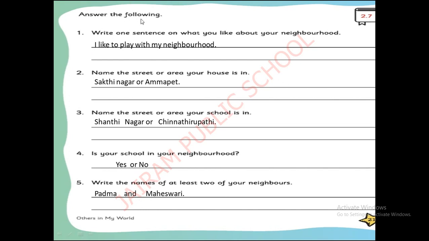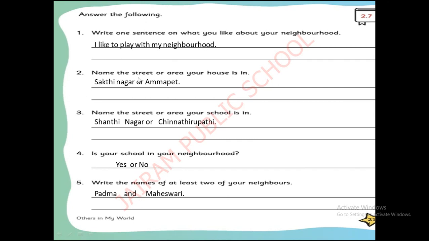Next is write one sentence. This is answer the following. Write one sentence on what you like about your neighborhood. You have to write about your neighborhood, what you like about them. I like to play with my neighborhood. This is my opinion. If you want, you can write, I like to play with my neighborhood.